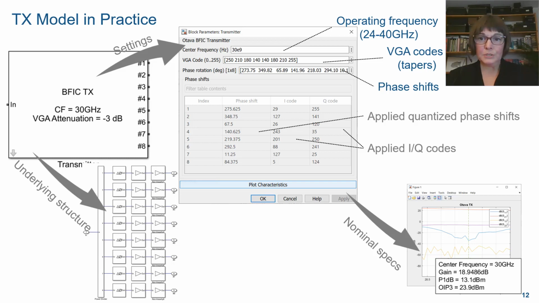The nominal operating conditions are computed using a static analysis, and they're directly derived from the I/O measurement data that is embedded inside the model. So this gives you an indication of how the device behaves at a given frequency.